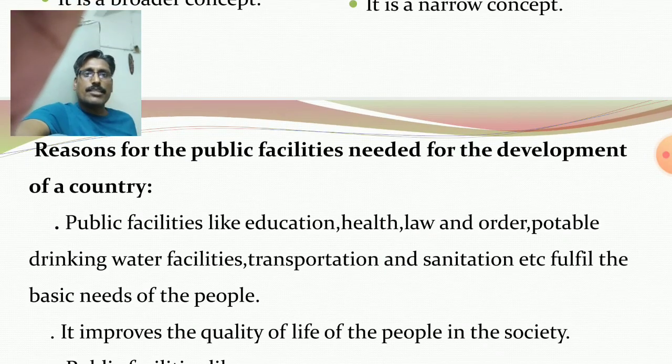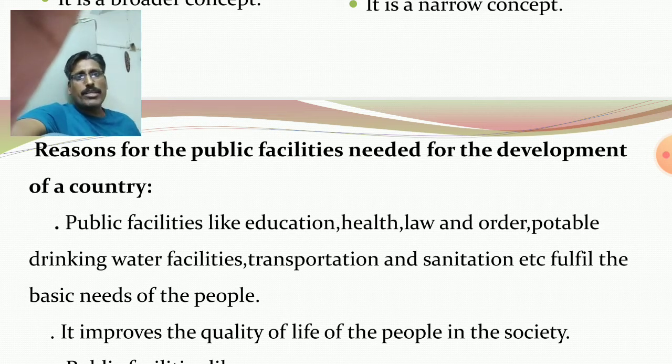The next one, reasons for the public facilities needed for the development of a country. Public facilities are those facilities provided by the government. Public facilities like education, health, law and order, potable drinking water facilities, transportation and sanitation, etc., fulfill the basic needs of the people. Okay, people need some basic facilities to maintain comfortable and qualitative life in the society. They need education, health, law and order, drinking water, transportation, sanitation, housing, power facilities, irrigation facilities.